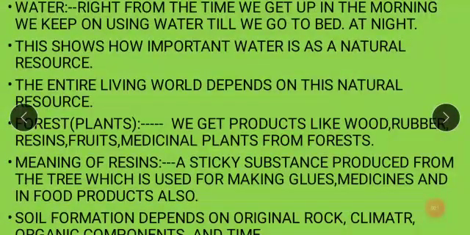resource. Okay, that's all for your today's period, children. We will again continue with the same lesson in the next geography period.